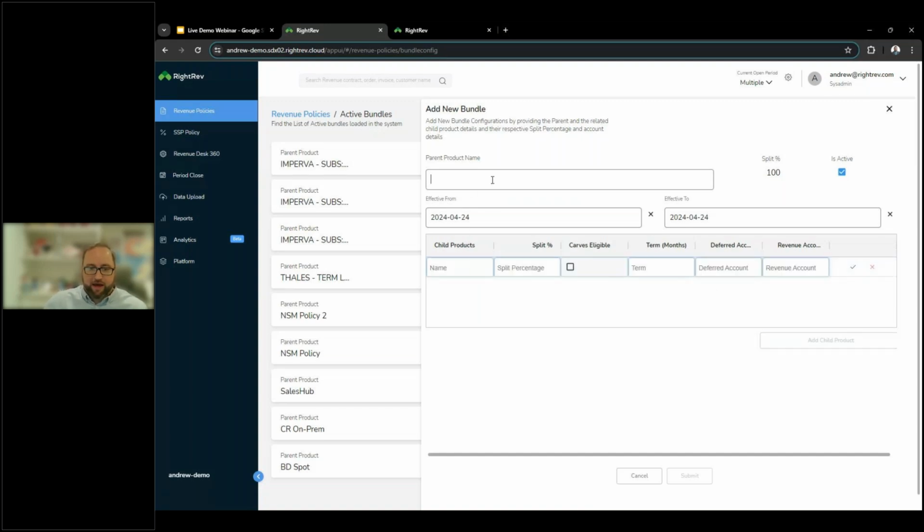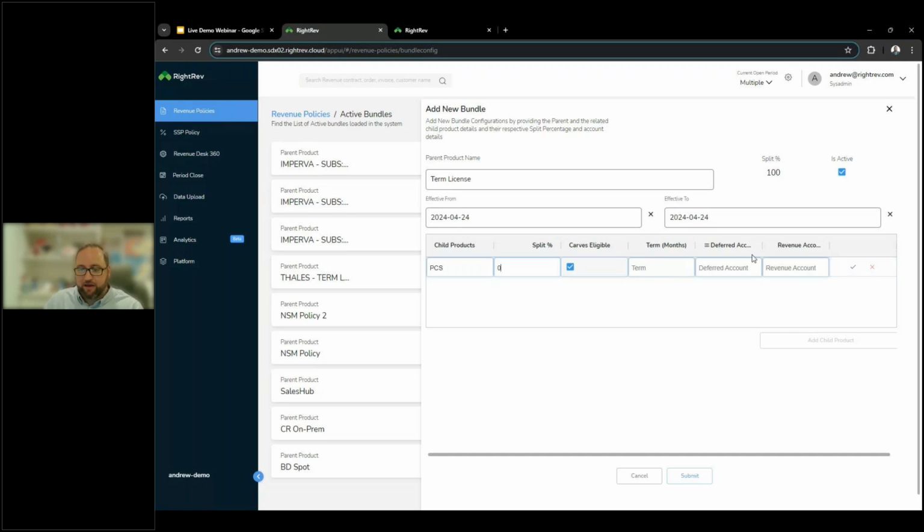So we could say we have a license, maybe it's a term license as our parent product, and we need the PCFs, the ratable portion, to be split to the child. We could say we want to split 20%. We could make that eligible for SSP allocations as well if necessary. Or we could leave this percentage as 0 and strictly allocate based on SSP. So there's a lot of options with how this is set up, but it gives you that ability to configure to your need.